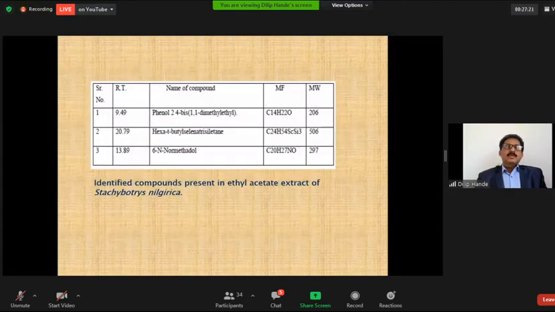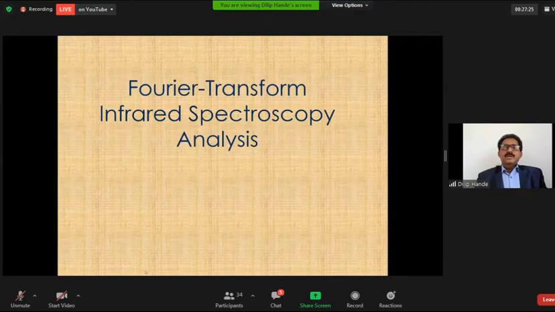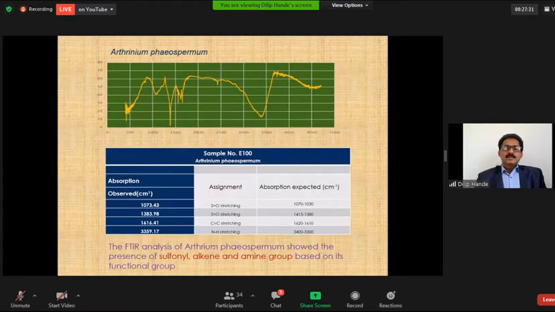Then after this the FTIR analysis was carried out. In the FTIR analysis of the Arcenium extract, it shows the presence of sulfonyl, alkyl and amine groups on the basis of the peaks and the wave numbers recorded.